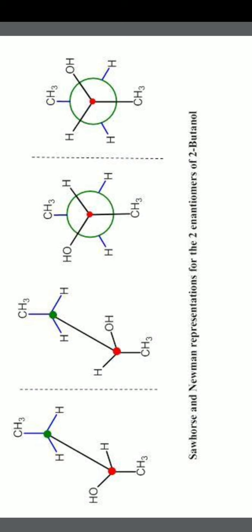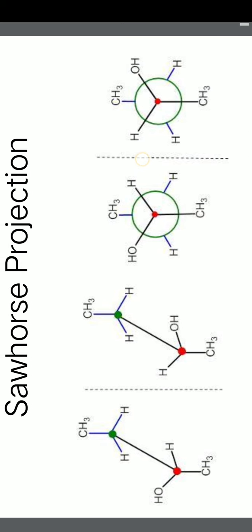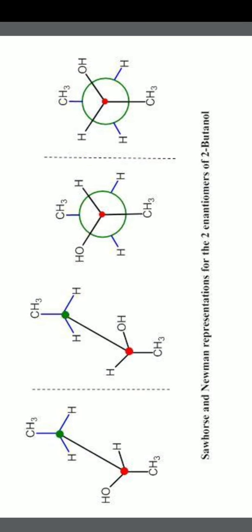So how we write the wedge model, Sawhorse model, Newman model, and Fischer model. They are all different models to represent organic molecules, especially for writing stereo structures. Okay, this is one part. This is part 1 of isomerism, and we will discuss part 2 of the same topic in the next session.